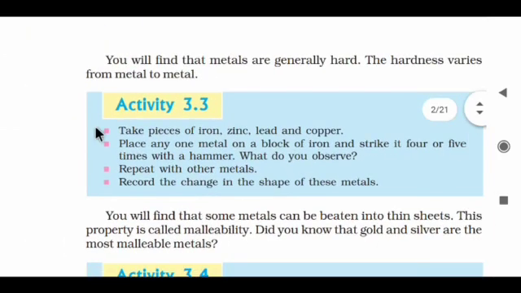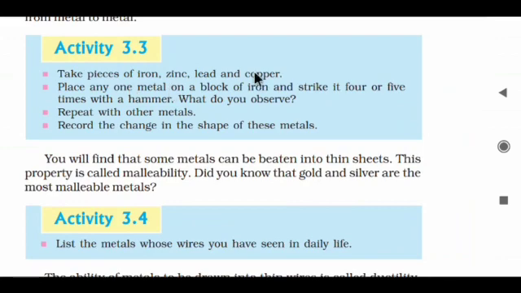Next activity, activity number 3.3. Take pieces of these metals: iron, zinc, lead and copper. Place any one metal on a block of iron and strike it 4 or 5 times with a hammer. What do you observe when you strike the metal with the hammer? Repeat with other metals. Record the change in shape of the metal. You will find that there are changes in the shape and condition. You will find that some metals can be beaten into thin sheets. You are able to make thin sheets of the metal.